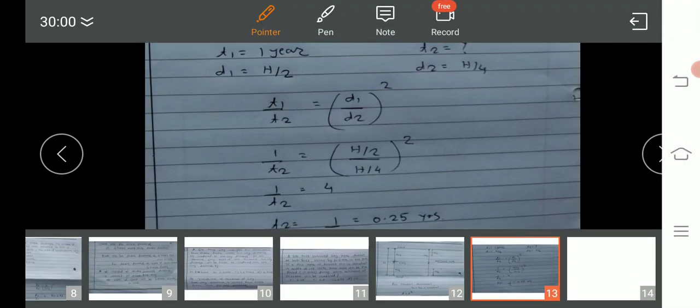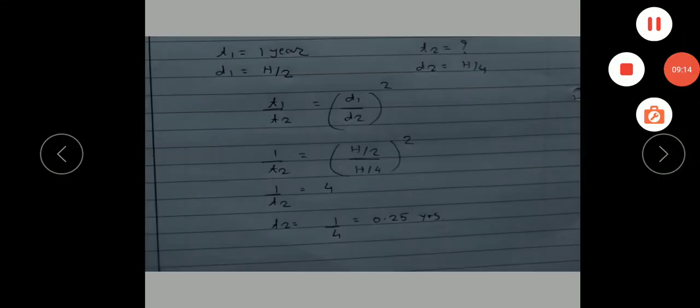So simply substitute: T1 upon T2 is equal to D1 upon D2 square. So (H by 2) upon (H by 4) square, so 1 upon T2 must be equal to 4, that's why T2 is equal to 1/4 of that particular year. What they have given is 1 year, so T2 will be 1 by 4, that is 0.25 years.